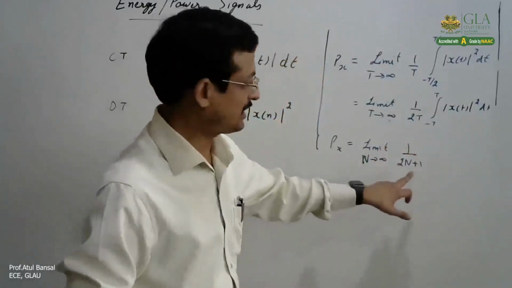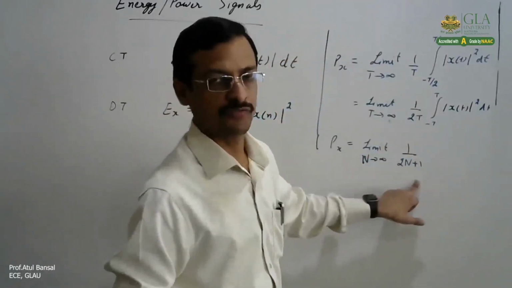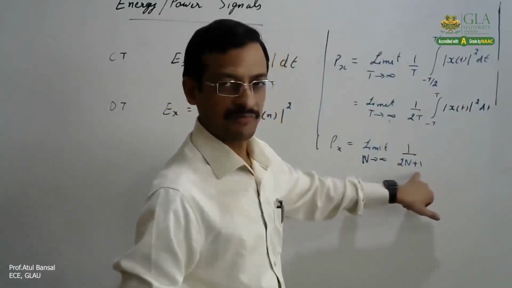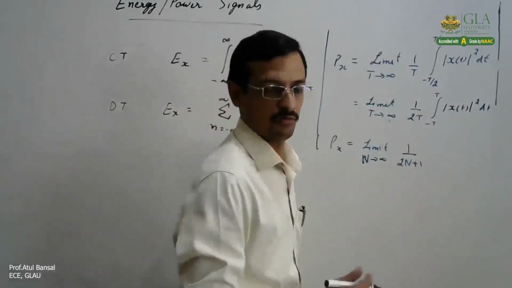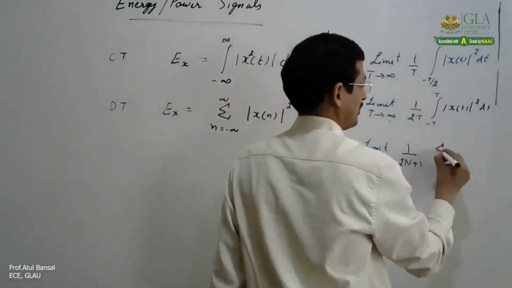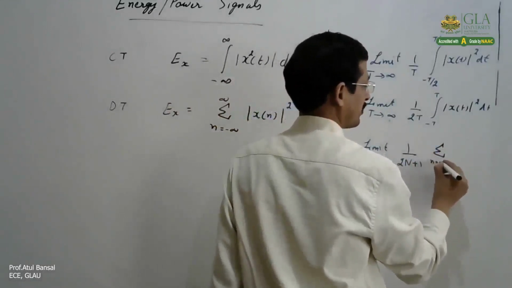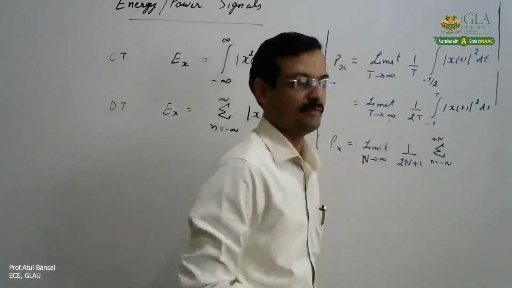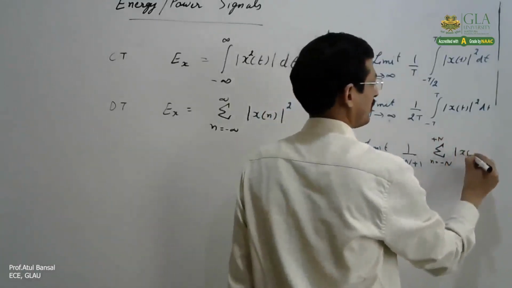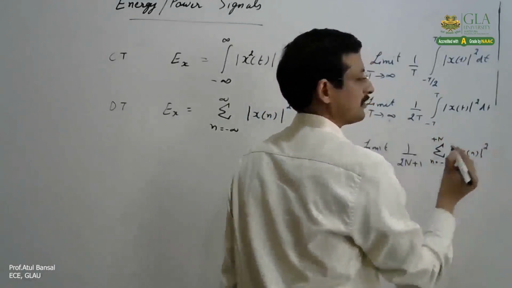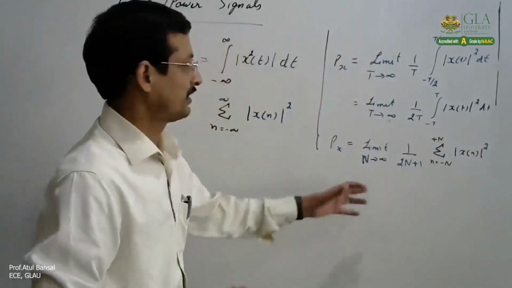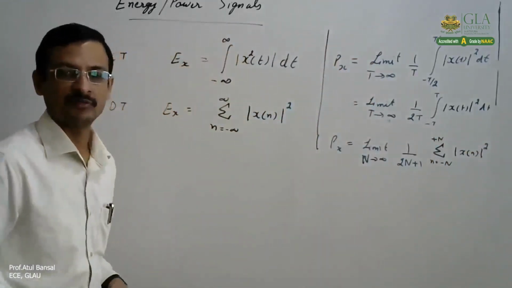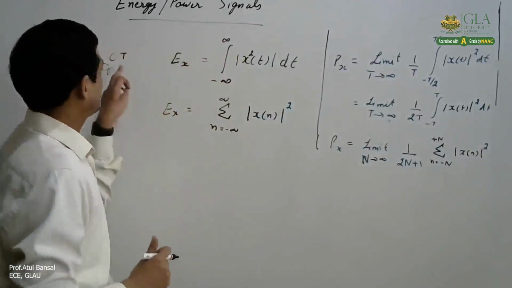Here again, as we discussed in even and odd, because n equal to 0 comes up one time, we are taking 2N plus 1. The integral changes to summation, n equals minus N to plus N of mod x[n] square, right? So those are the basic formulas for calculating the energy or power of any continuous time signal or discrete time signal.